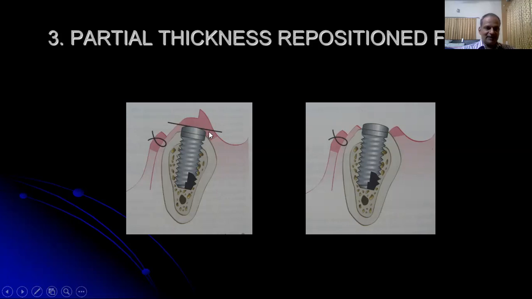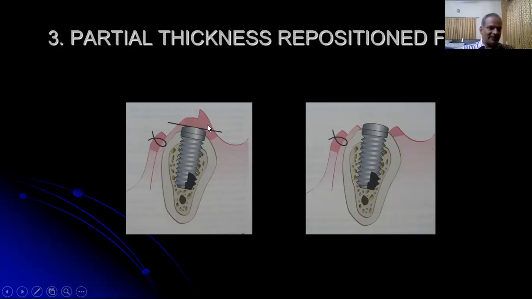are placed, and a partial thickness flap is raised, leaving the periosteum and part of the connective tissue intact over the bone. This partial thickness flap is raised and mobilized, and it is placed apically. If more keratinized tissue is required, palatal grafting can also be done so as to increase the width of keratinized tissues. A similar flap can be raised on the lingual side, but usually these lingual flaps are more fragile